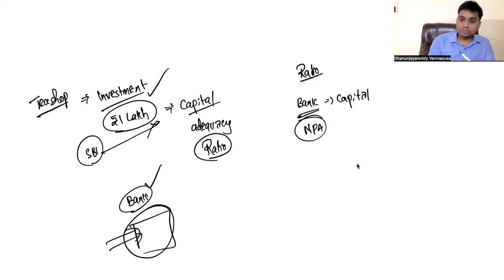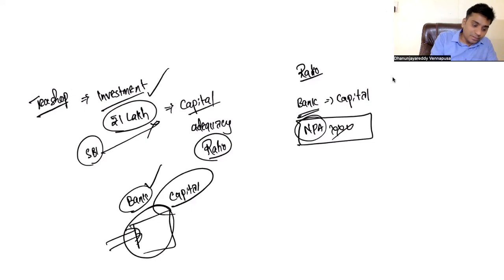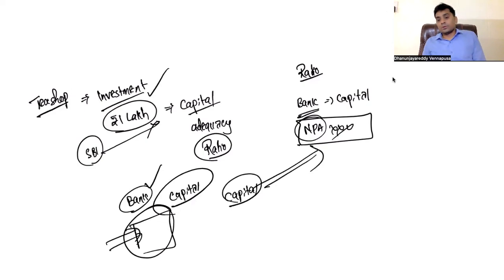this business. But in order to start this bank, they also keep some capital. 500 crores capital is required in order to start a bank in India. Now, under these circumstances, what happens? If a loan extended by the bank turns into an NPA, the bank should have enough capital to absorb these NPAs. So if a fellow who takes a loan from me is not paying me, then I should have minimum capital to ensure that my bank is not failing.